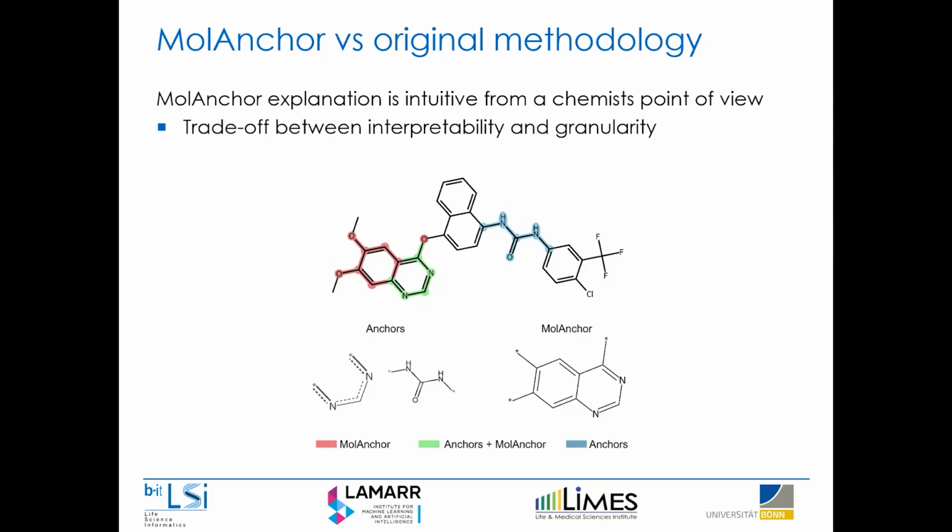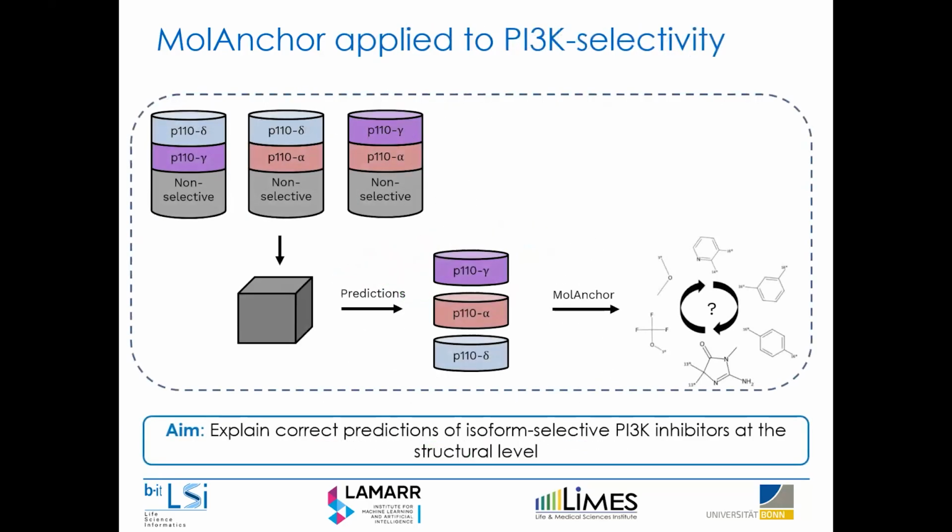However, using one method or the other is basically a trade-off between inherent interpretability and the granularity or the precision of your explanation. However, since our primary task is to explain our predictions to chemists to make sure that they trust it, going for something more intuitive might be advantageous. One thing to note as well is that MoAnchor took a few milliseconds, I think, to run for this prediction, while the original anchors method ran a few minutes due to the huge size of the search space.